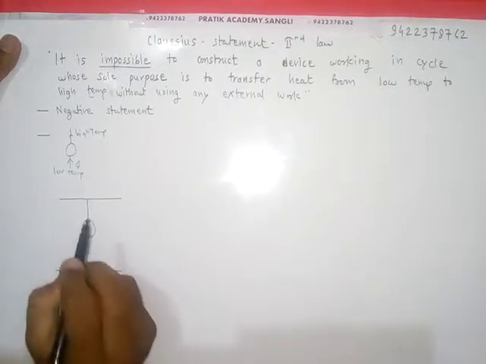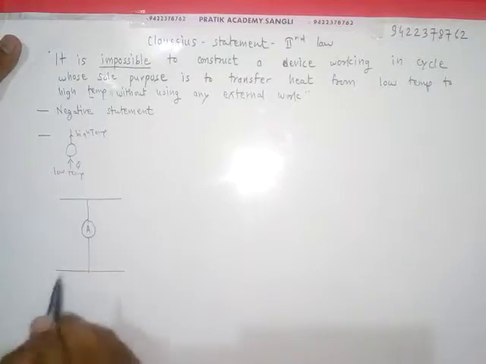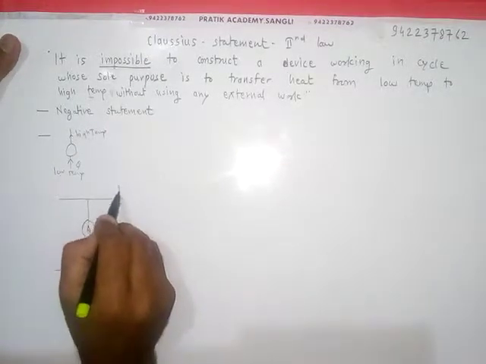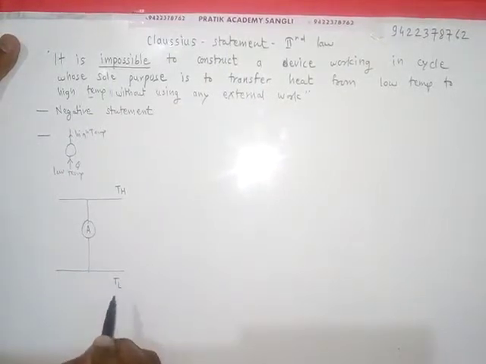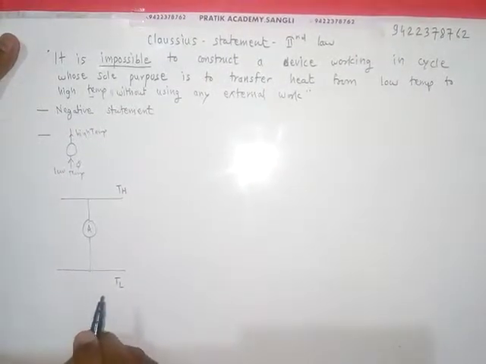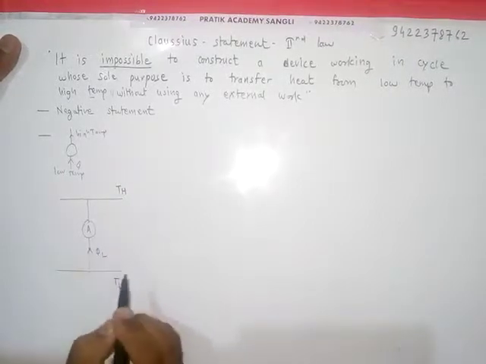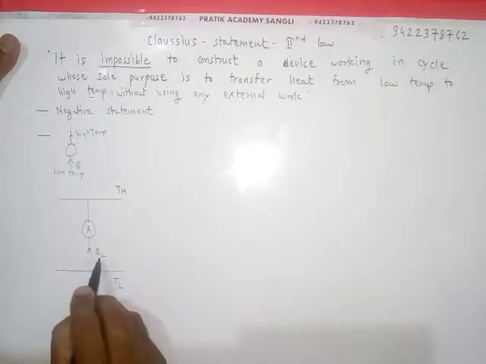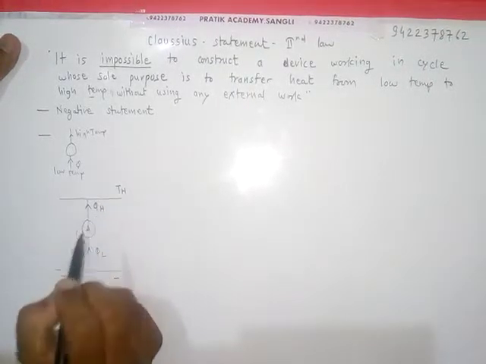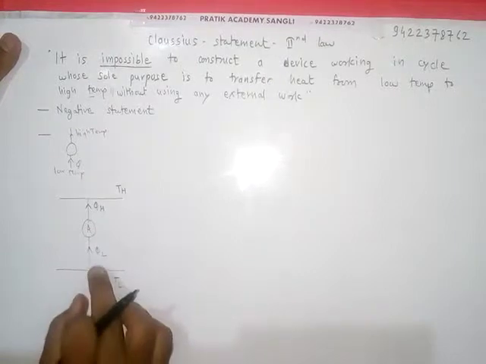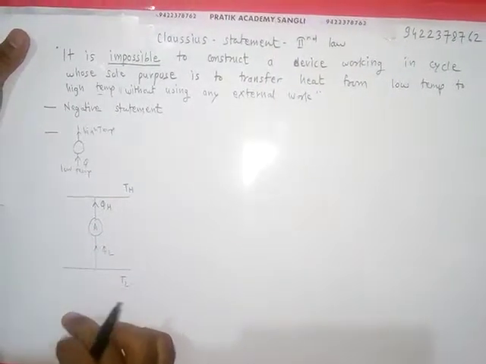Say this device we will call initially A. It is working between two temperature reservoirs, high temperature and low temperature, and the purpose of this device is to transfer heat, QL, from low temperature to high temperature.